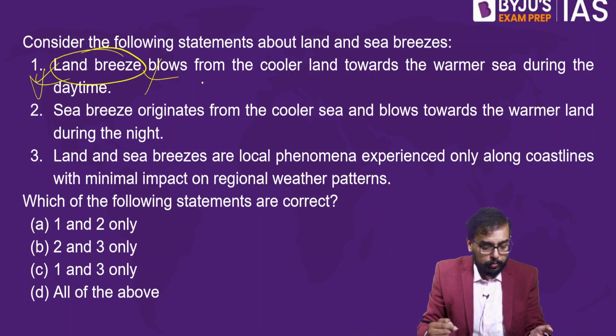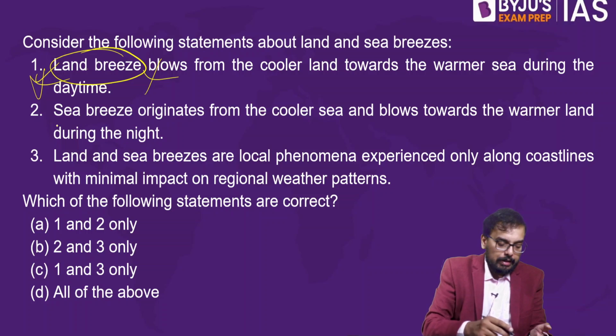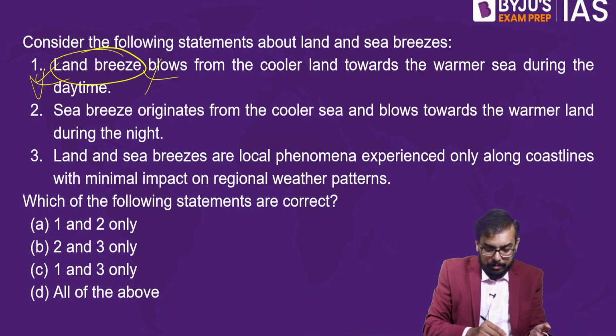What about statement number 2? Sea breeze originates from the cooler sea and blows towards a warmer land during night.